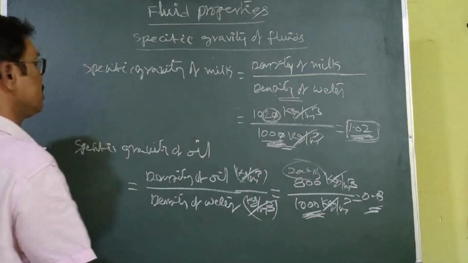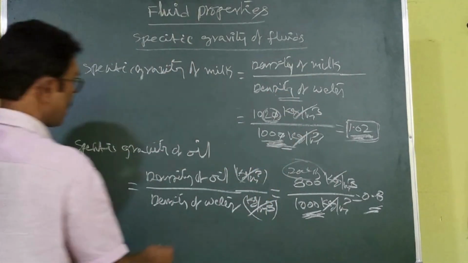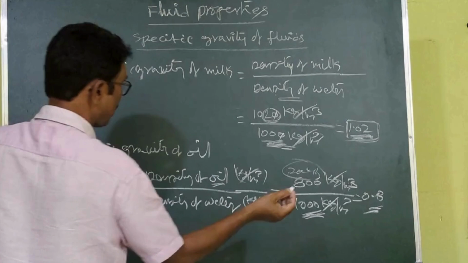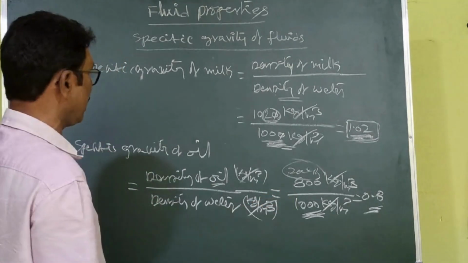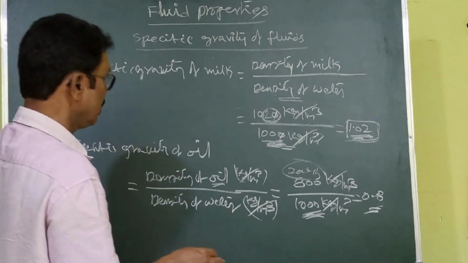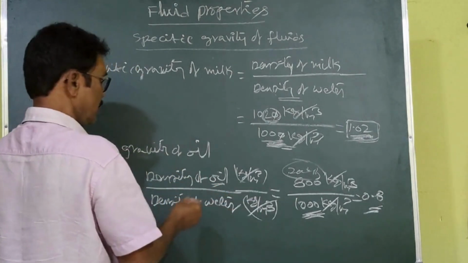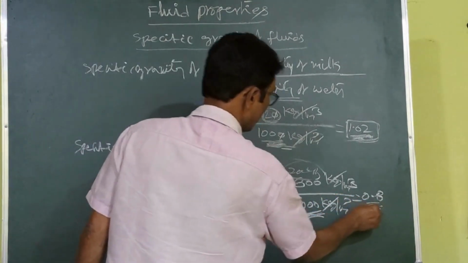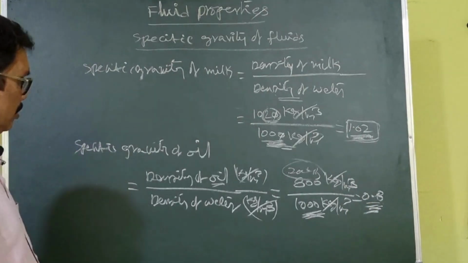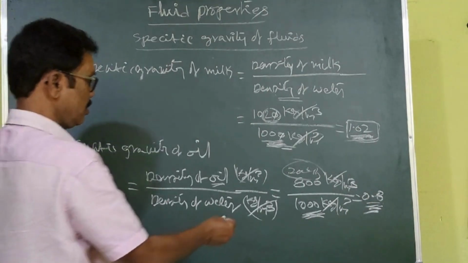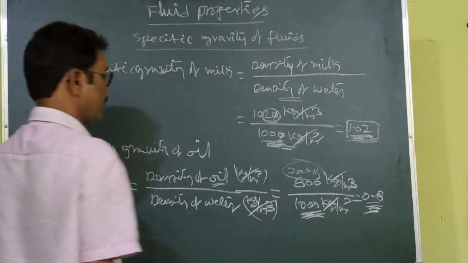That is the reason. Another thing, coming to oils: cooking oil, kerosene, petrol, or any oils, their specific gravity is less than 1, less than the weight density of water.